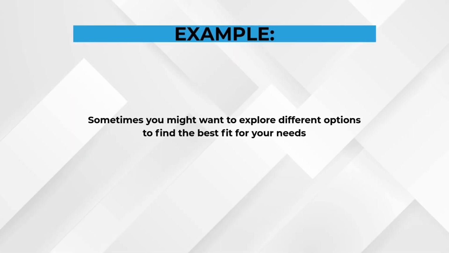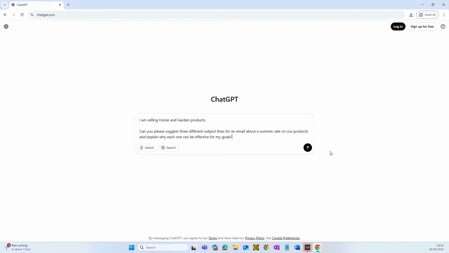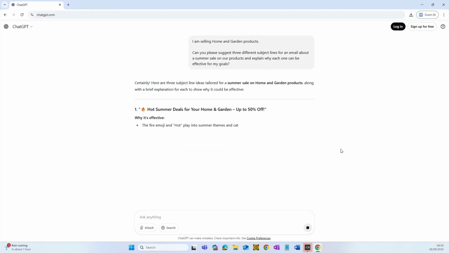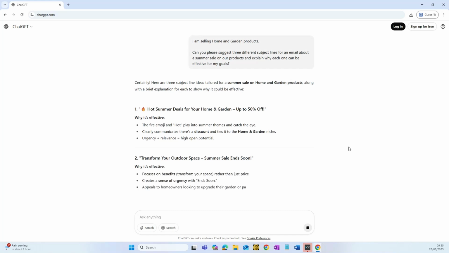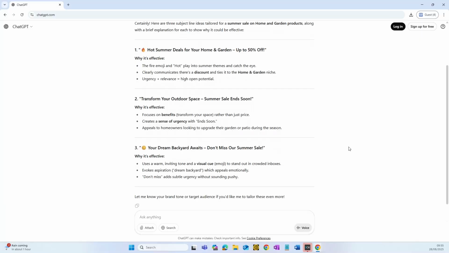Sometimes you might want to explore different options to find the best fit for your needs. ChatGPT can generate multiple alternatives, so don't hesitate to ask for more than one idea. Let's say you sell home and garden products and need a few catchy subject lines for your email marketing campaign. You could say, "Can you suggest 3 different subject lines for an email about a summer sale on our products?" This way, you get variety to choose from, and you're not stuck with just one option.